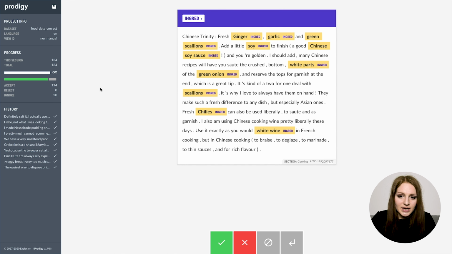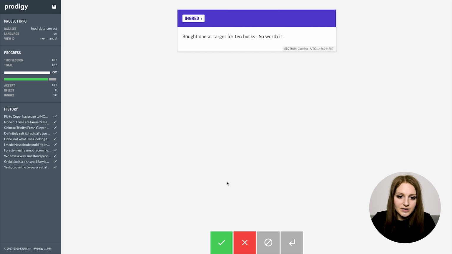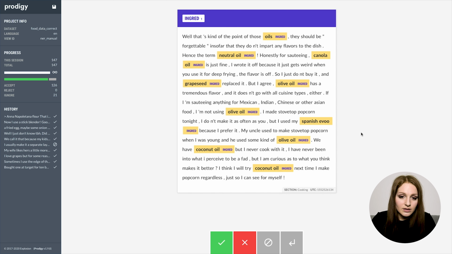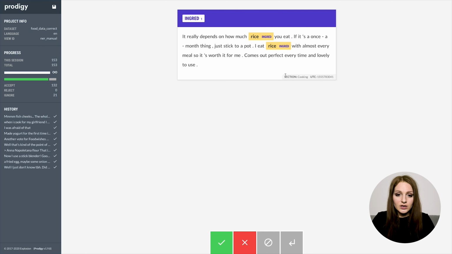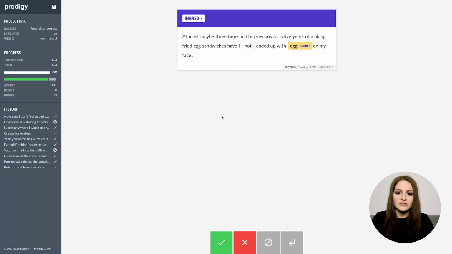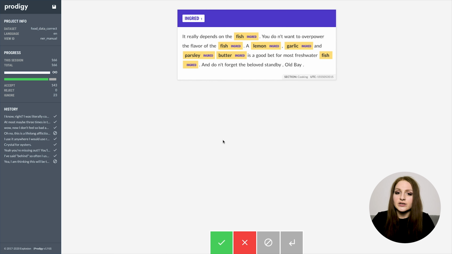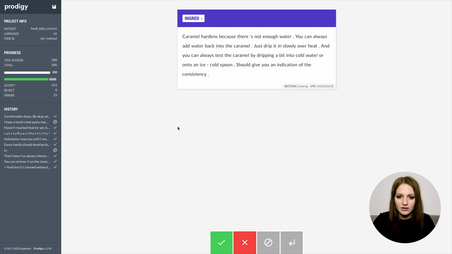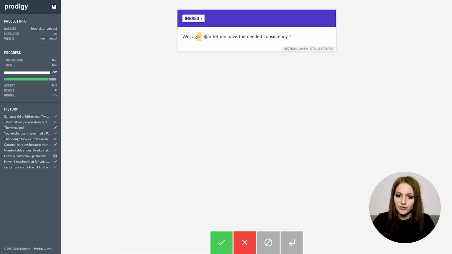So let's speed this up again so it's not too repetitive. There are quite a few examples here where the ingredient versus dish versus other mention of food was pretty difficult, and I think I haven't been fully consistent in my annotations either, so there's probably some room for improvement here.